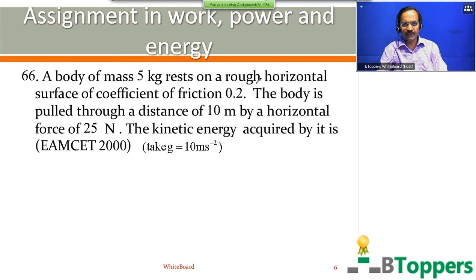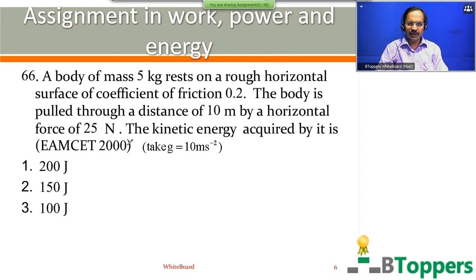A body of mass 5 kg rests on a rough horizontal surface of coefficient of friction 0.2. The body is pulled through a distance of 10 meters by a force of 25 Newton. The kinetic energy acquired by it is. Come on, try the question. You are given 4 options on the screen. This question was given in one of the previous MCET examinations.